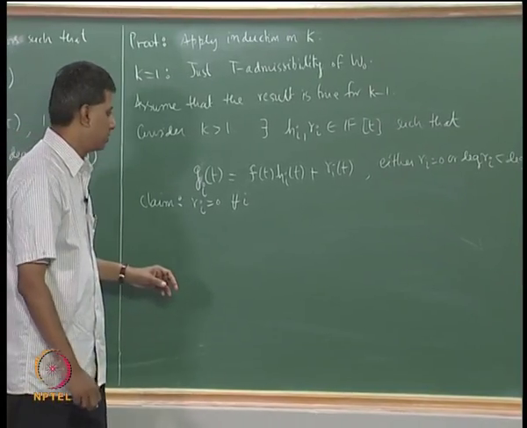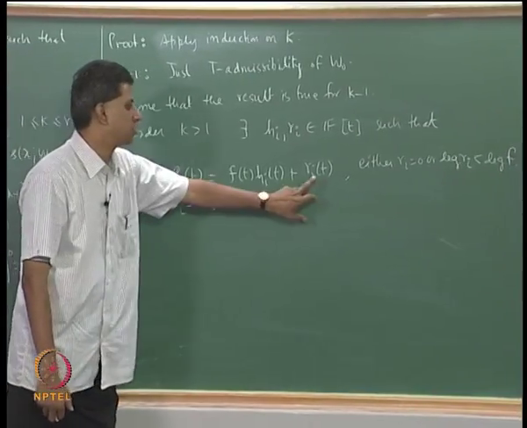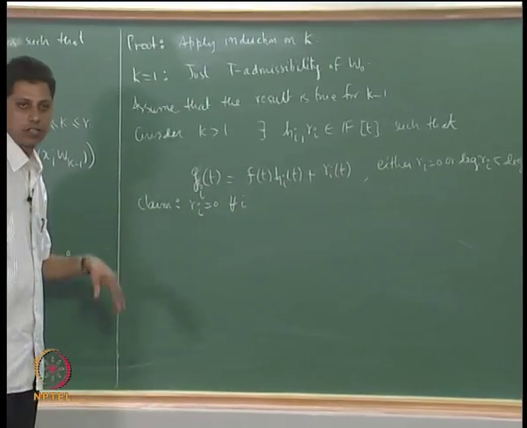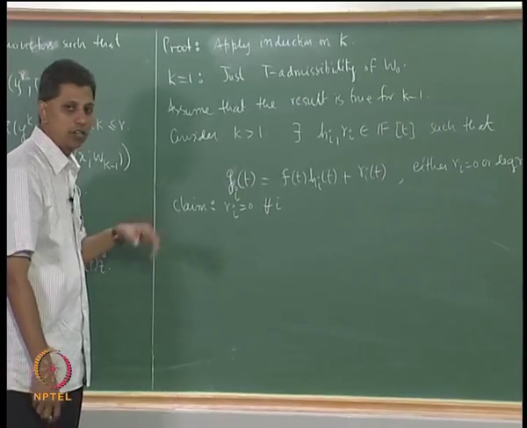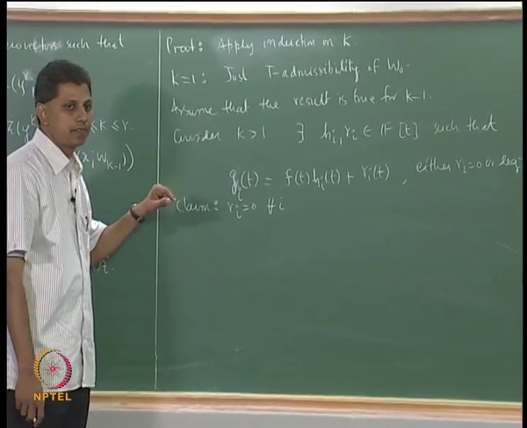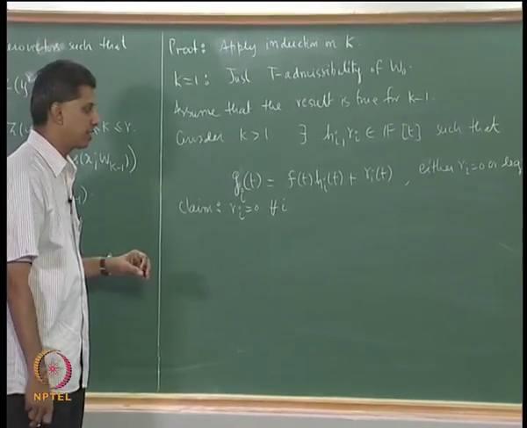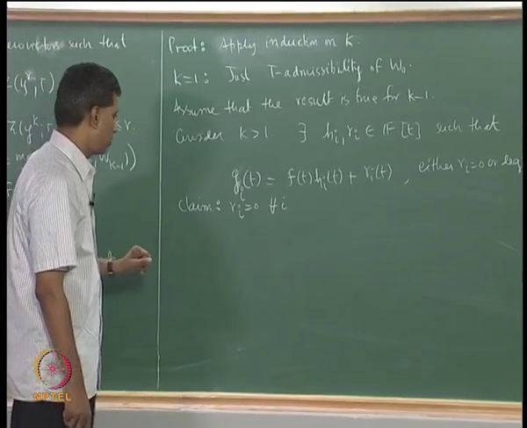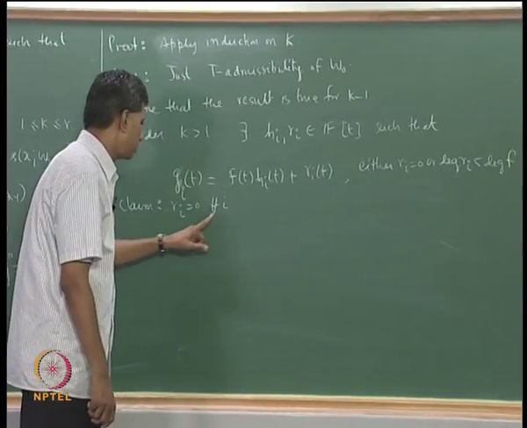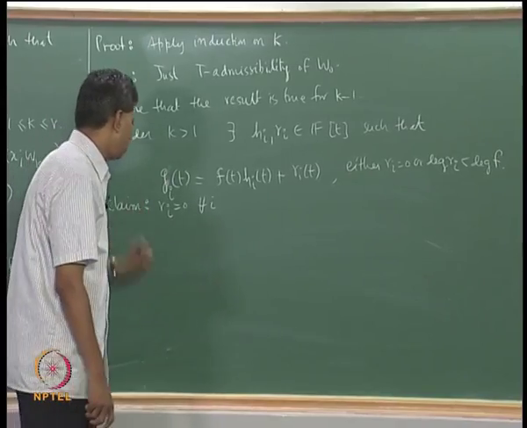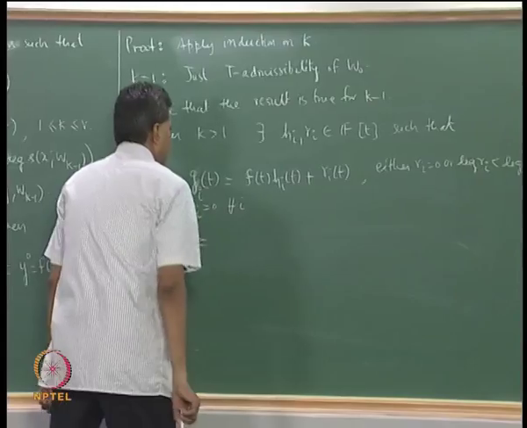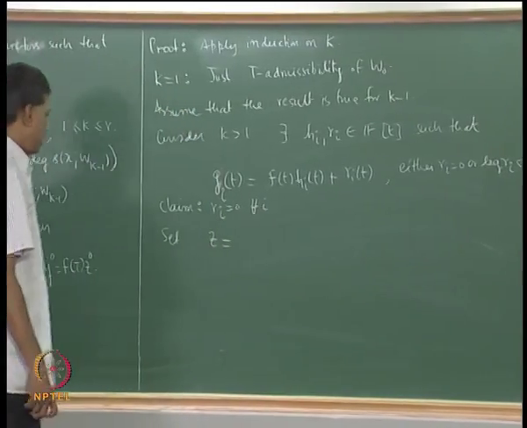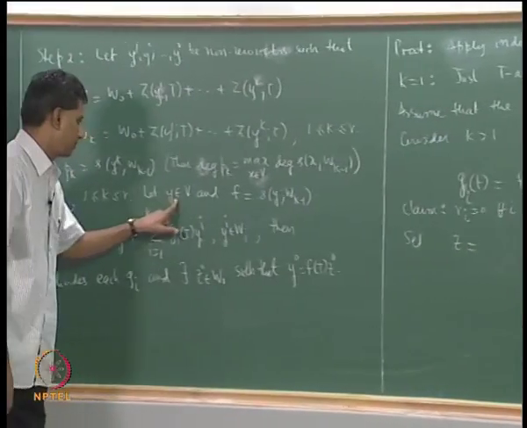We want to show that f divides g_i, so we will show that r_i is 0. Proof will be by contradiction. Suppose some r_i is not 0, we will get a contradiction to the hypothesis that it is true whenever the index is k minus 1. So we want to show r_i is 0 for all i. Let us now define. Remember that I have been given a vector y.